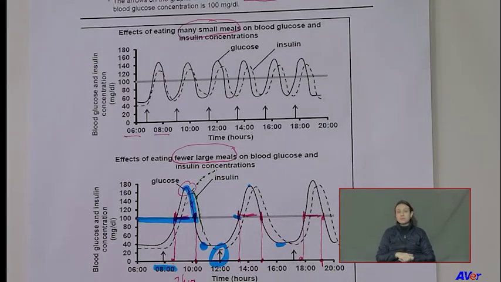So just from looking at the 2 graphs, I can spot already 2. So from the many small meals, the insulin is released quicker than compared to the fewer large meals, and also more insulin was released with the fewer large meals than the many small meals. All right. Thank you. You've answered well. People is just looking there. And that's the ability I want to teach you today that you're going to need in September and November.